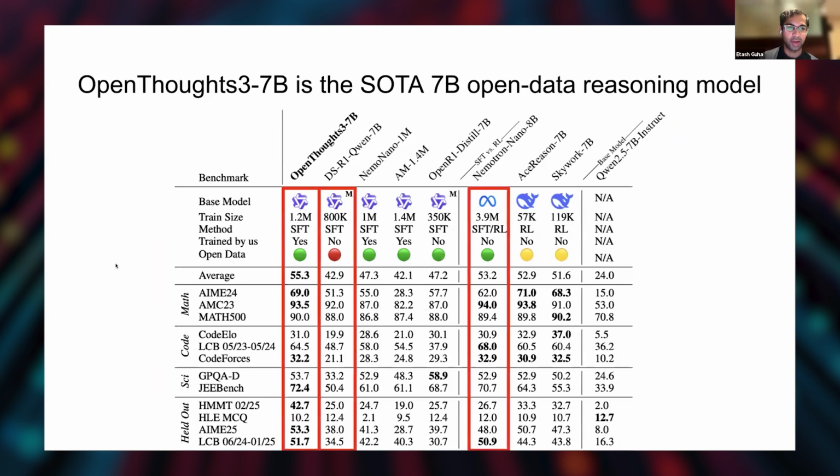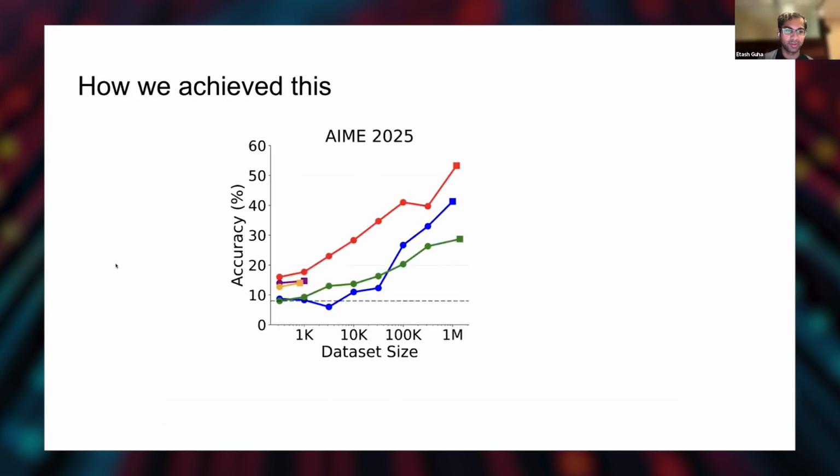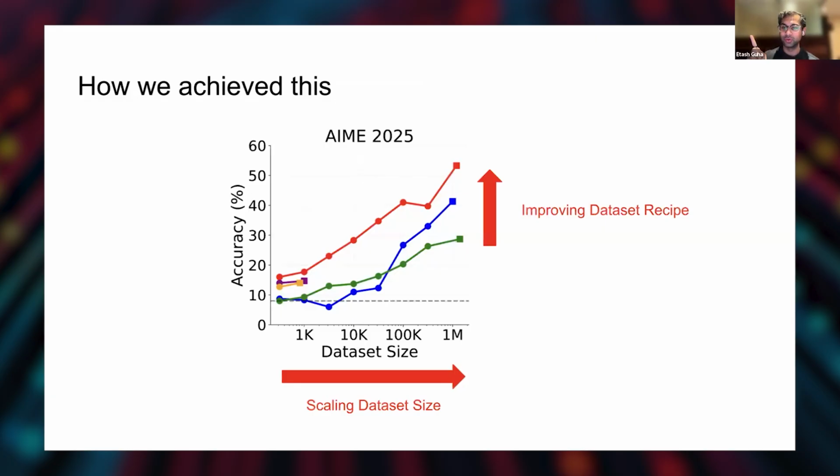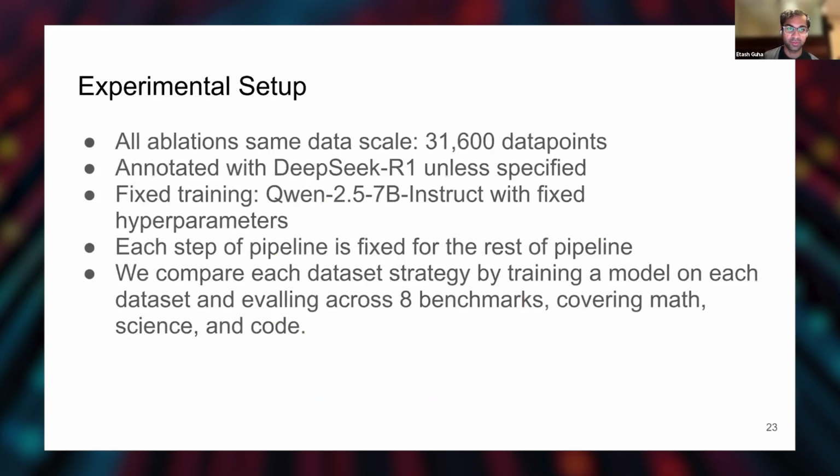So let's actually get into how we built this. There are 2 things we scaled: we scaled dataset size, and we also improved the dataset recipe. And we're going to talk about that right-hand part for a lot of this, improving the dataset recipe.